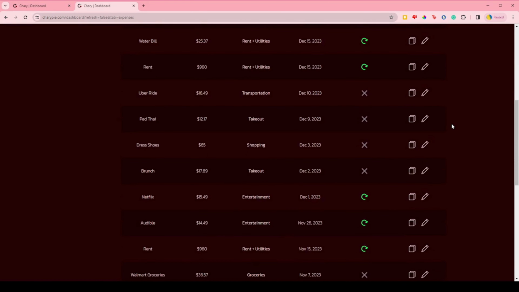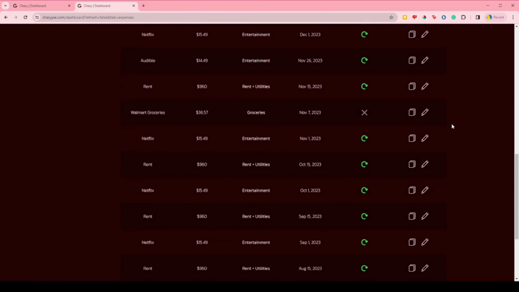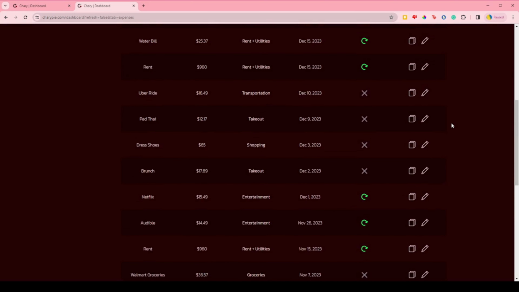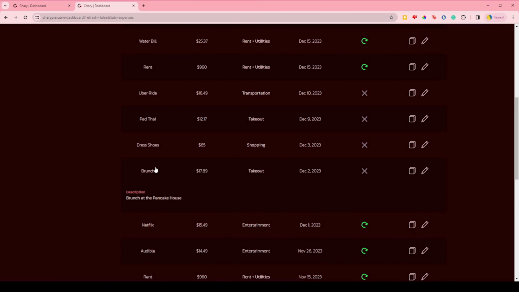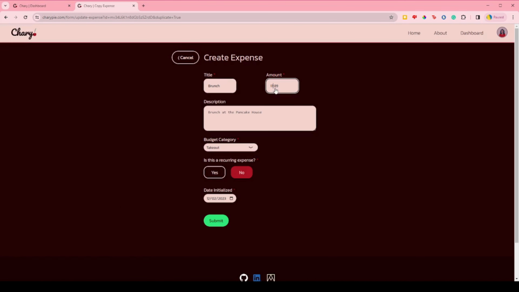This is helpful if you have a lot of similar expenses that are not regular or connected. Let's say I had brunch today at my favorite cafe. By duplicating this brunch expense, I don't have to worry about filling the input fields over again. I can just change the amount and submit.